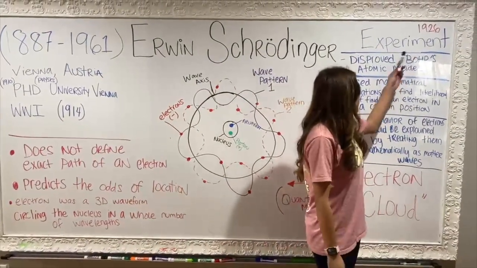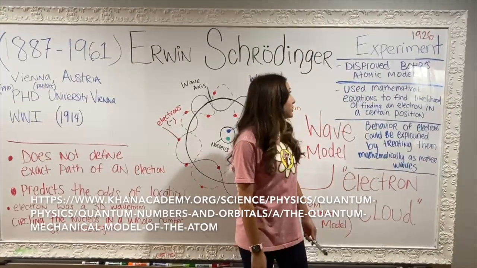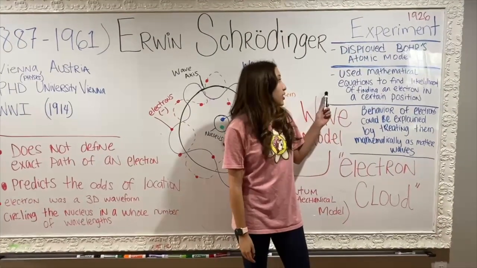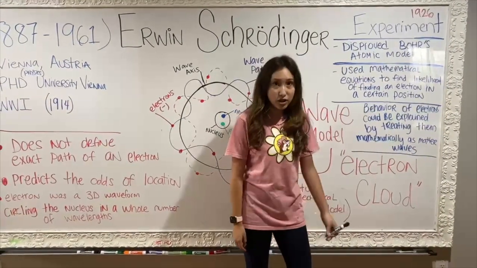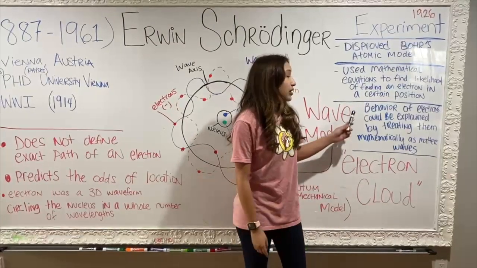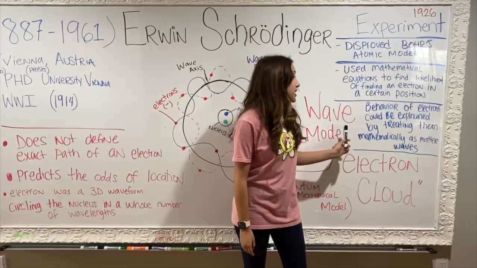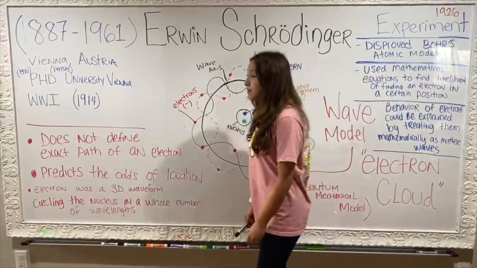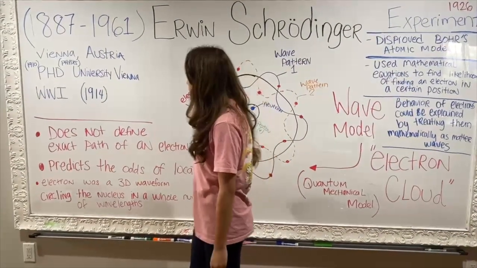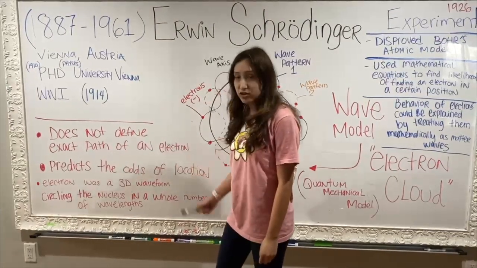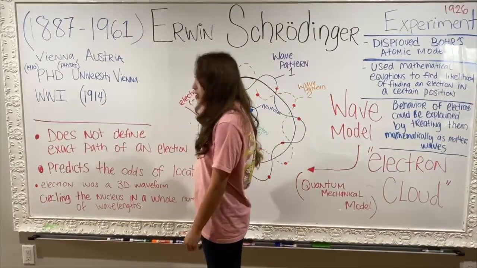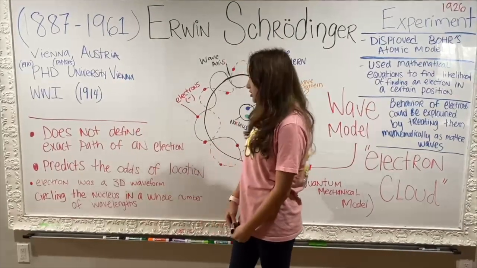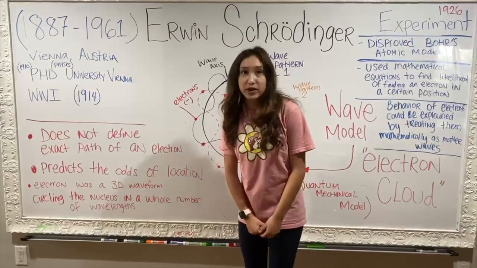In 1926, he performed his experiment and it disproved Bohr's atomic model. He used mathematical equations to find the likelihood of finding an electron in a certain position. He found out that the behavior of the electrons could be explained by treating them mathematically as matter waves. His atomic model does not define the exact path of an electron, but it predicts the odds of the location of the electron. He found out that the electron was a 3D waveform circling the nucleus in a whole number of wavelengths.